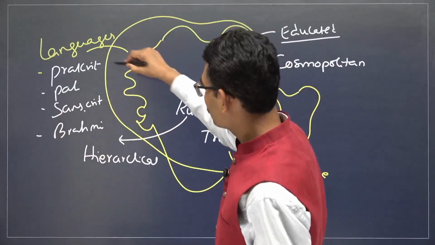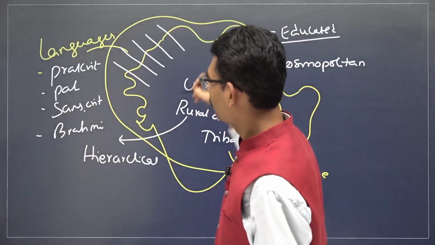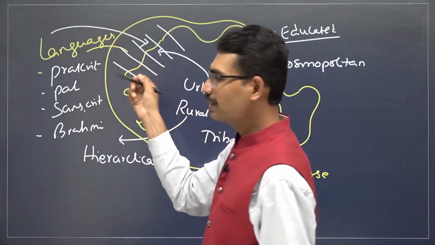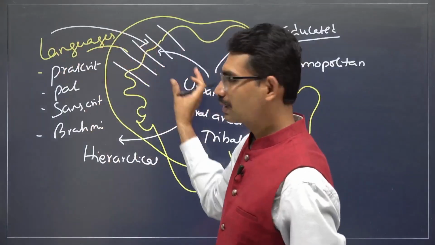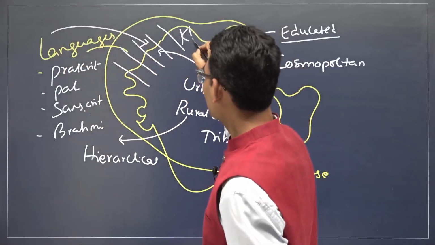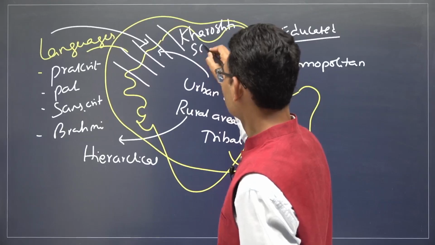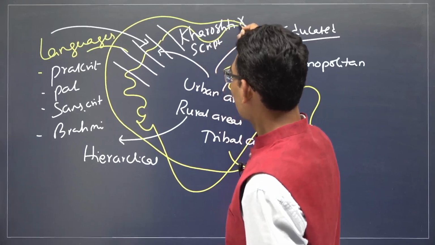Now, when it comes to this northwestern part of India, this is the place where these languages are emerging. This language and that language are mixing. This script and that script are also mixing. A new kind of script also emerged, that is known as Kharosthi script. Kharosthi, important from the prelims point of view.